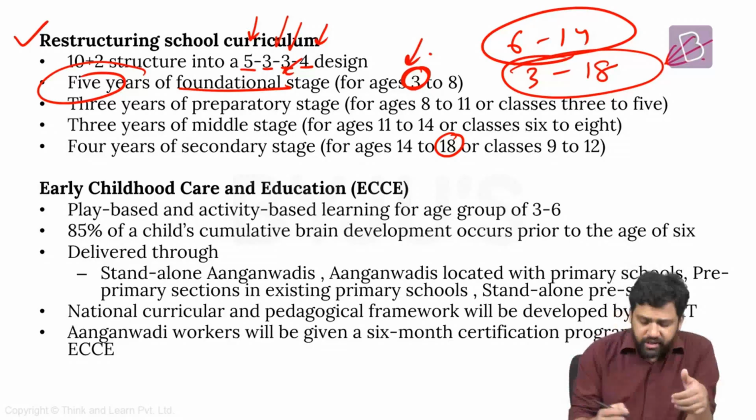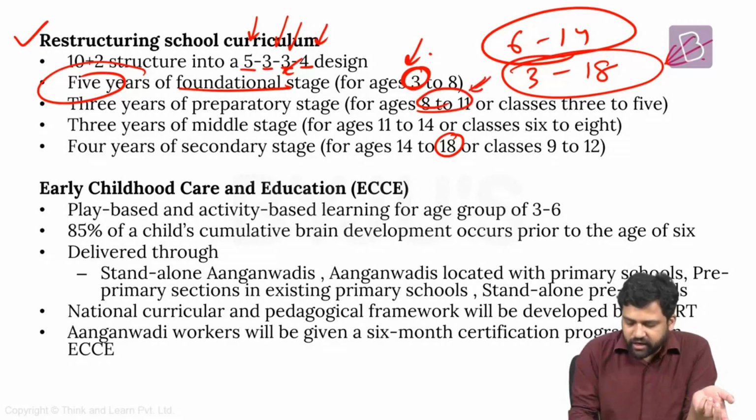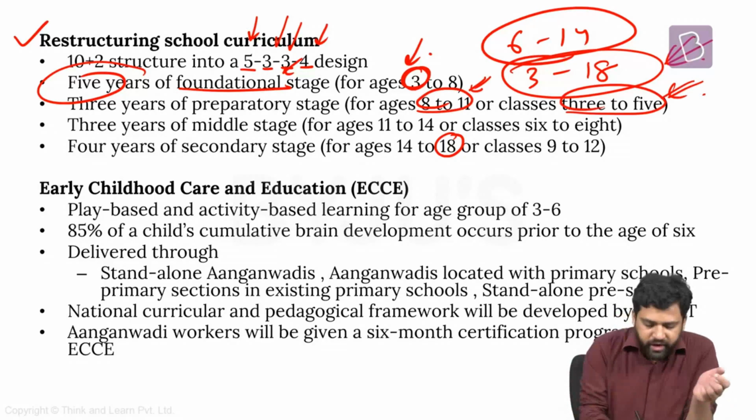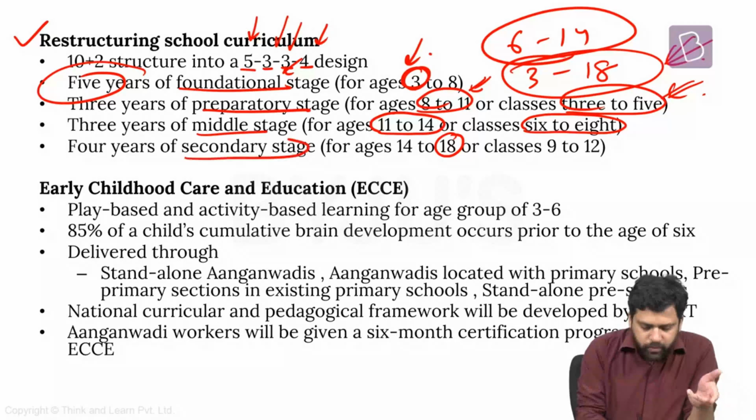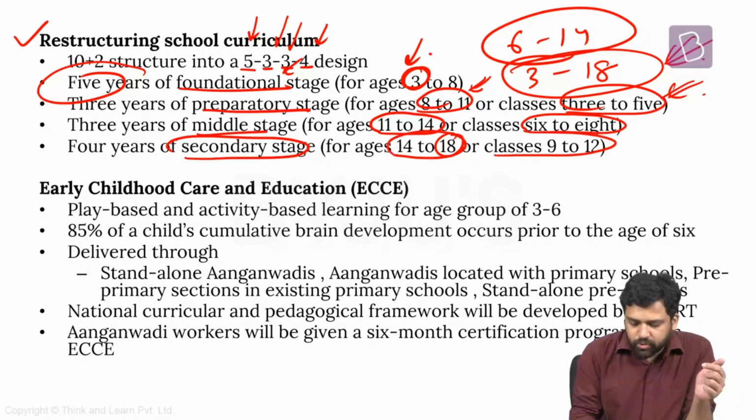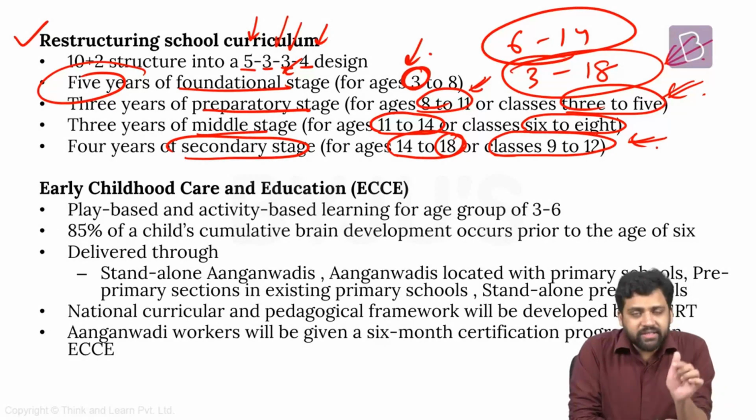So first 5 years will be foundational stage. The next 3 years, that will be for the age category 8 to 11 years, the corresponding standard classes will be 3 to 5. It is going to be the preparatory stage. Then the next 3 years is going to be the middle stage. This is for the age category 11 to 14 years. The corresponding classes are 6 to 8. And the next 4 years is going to be the secondary stage. It is for the age category 14 to 18 years. And the corresponding classes will be 9 to 12. So they have defined the classes and the corresponding age.